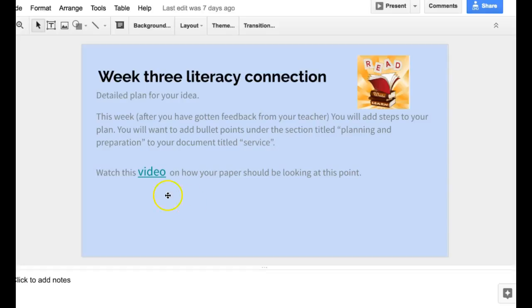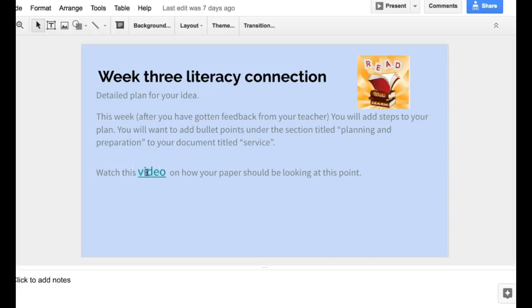All right. Our writing and reading connection this week. You are coming up with a detailed plan for your idea. This week, after you've gotten feedback from your teacher on your idea, you'll add steps to your plan. You will want to add bullet points under this section titled Planning and Preparation to your document titled Service. So that document titled Service should be going back and forth from to be graded, graded, to be graded.